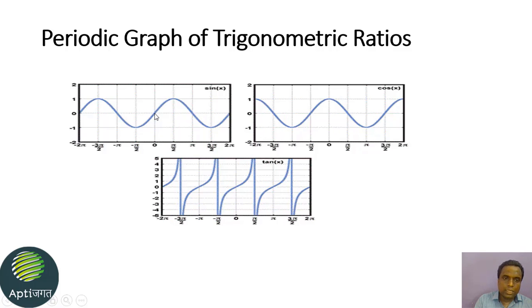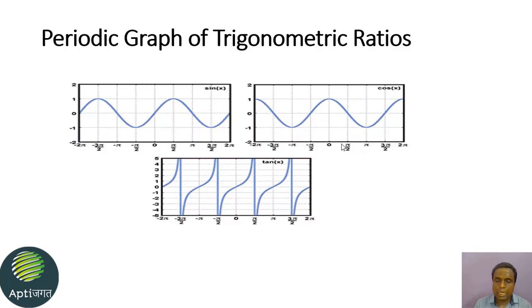Then the same cycle is repeated later. So the values are repeated after a period of t equal to 2 pi. So the period of the sine function is 2 pi. See, we will consider now the cos x function.